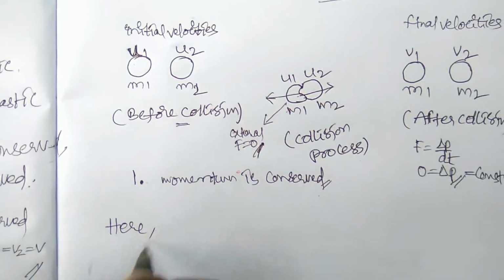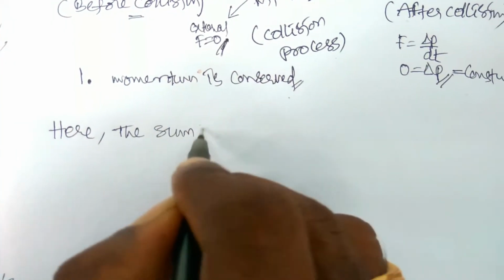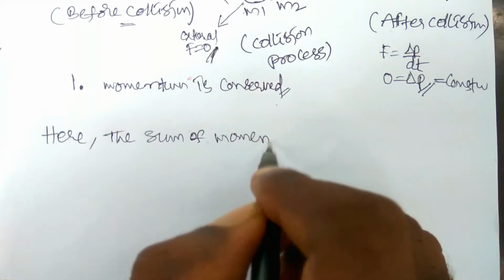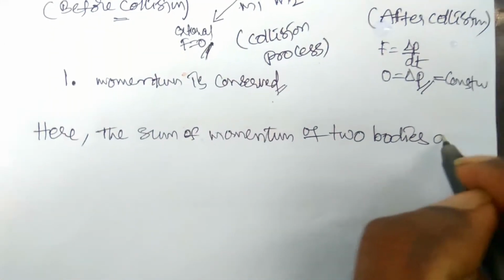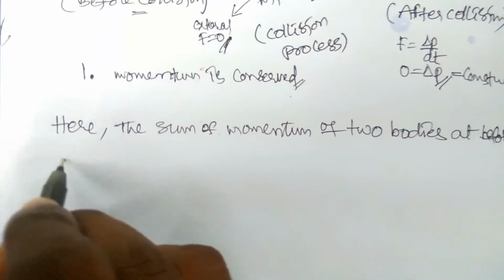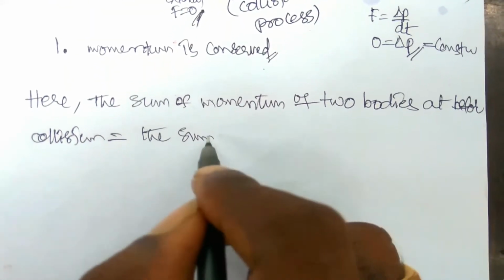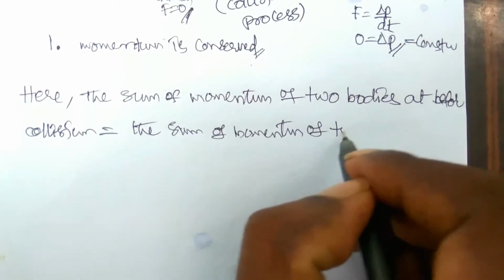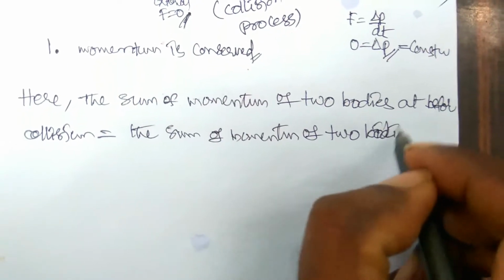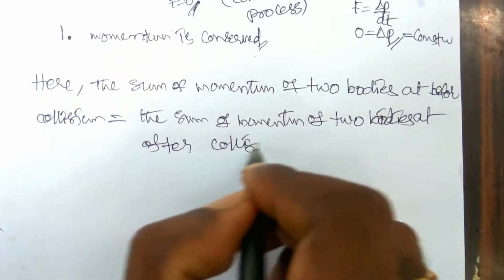So the sum of momentum of two bodies before collision is equal to the sum of momentum of two bodies after collision, right? This is the conservation of momentum.